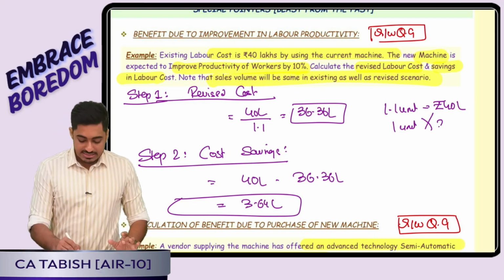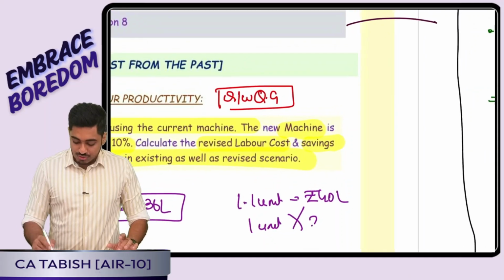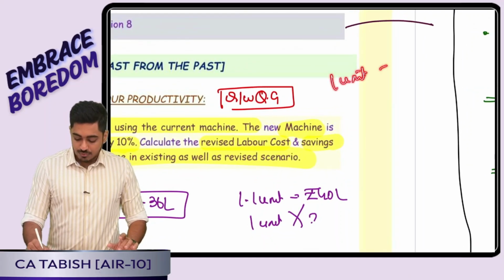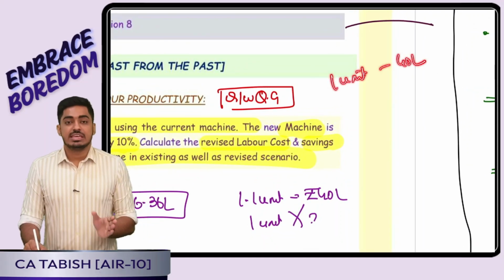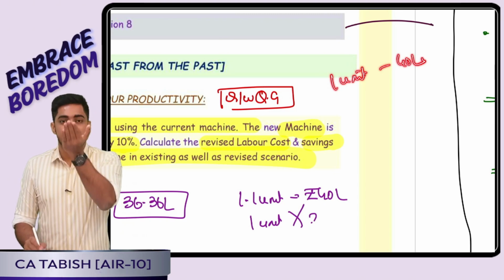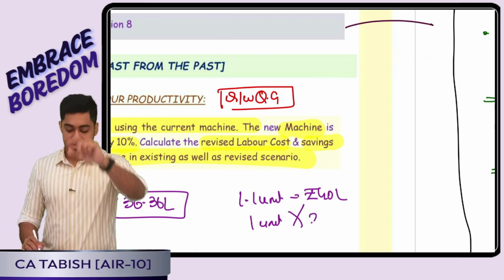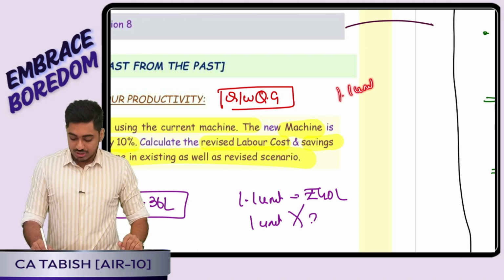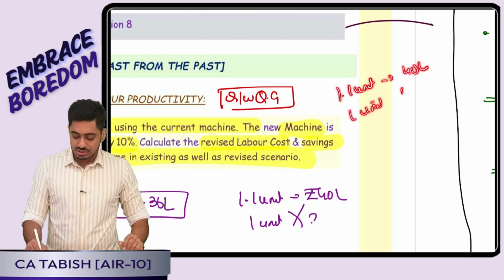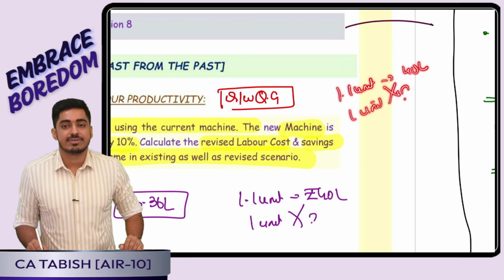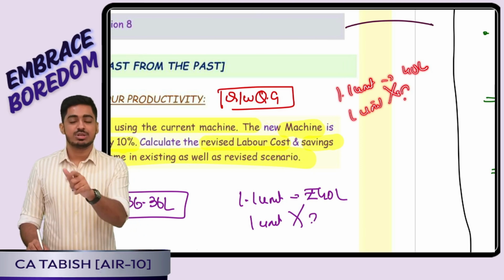Assume right now I am producing 1 unit for which I am paying 40 lakh. Tell me if my productivity gets improved means in the same time how much units I will produce? 1 plus 10%. 1.1 unit I will produce. For that my cost will be 40 lakh. That means for 1 unit my cost will be how much? 40 lakh divided by 1.1. It is 36.36 lakh.